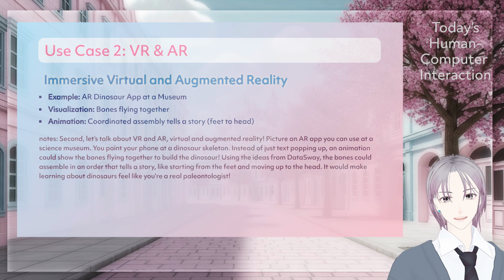Second, let's talk about VR, virtual and augmented reality. Picture an AR app you can use at a science museum. You point your phone at a dinosaur skeleton. Instead of just text popping up, an animation could show the bones flying together to build the dinosaur, using the ideas from DataSway. The bones could assemble in an order that tells a story, like starting from the feet and moving up to the head. It would make learning about dinosaurs feel like you're a real paleontologist.